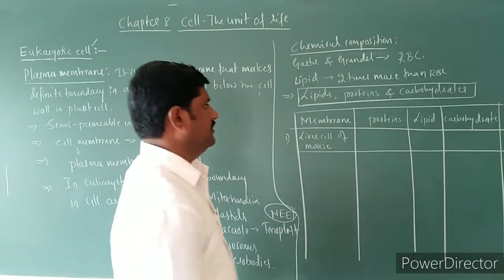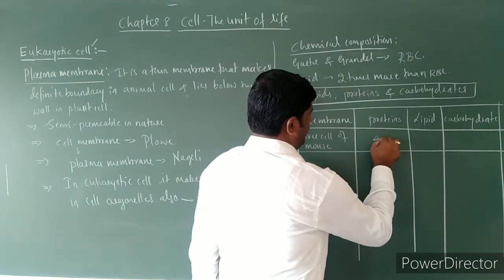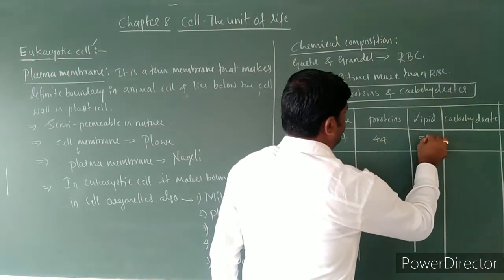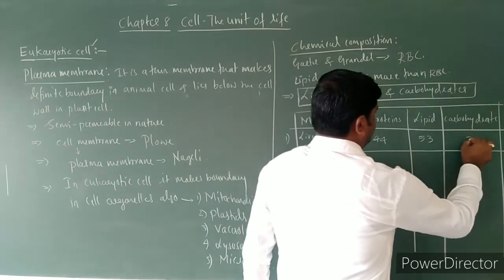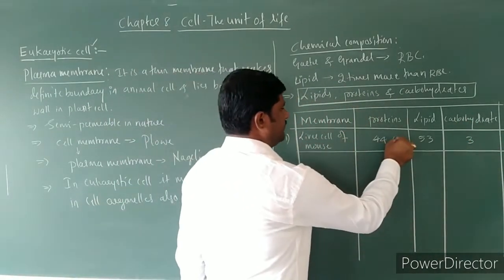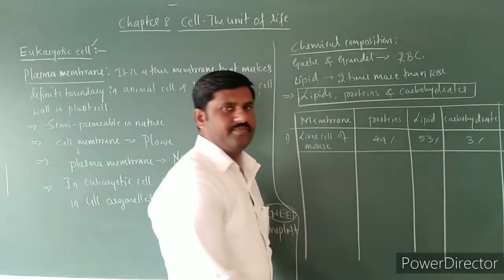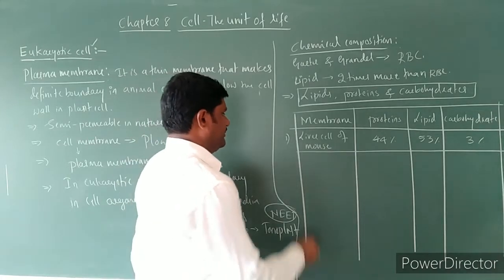So what is the proportion of proteins here? It is 44, 53 and 3. 44% of protein is there, 53% of lipid is there, only 3% of carbohydrate is there.